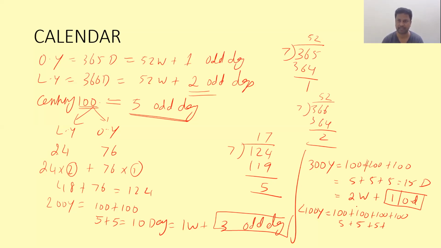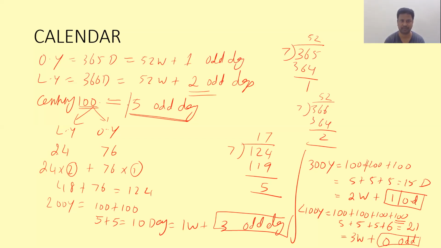So here instead of 5 odd days, there will be 6 odd days. Totally 21. In the 4th century, we will be having 25 leap years, not 24. So the addition of all this, 21, means there will be 3 weeks and then 0 odd days. So 400 has 0 odd days.